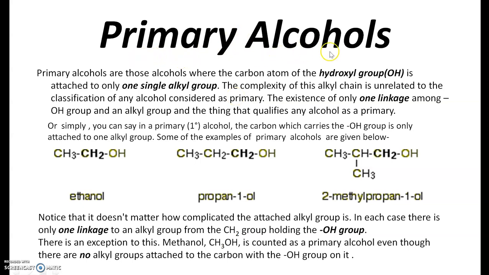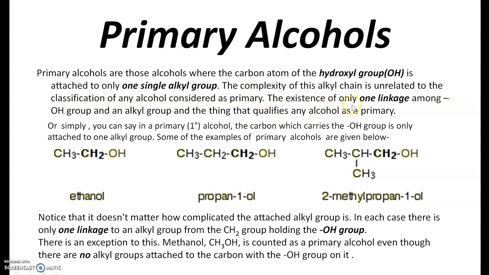What are primary alcohols? Primary alcohols are those alcohols where the carbon atom of the hydroxyl group is attached to only one single alkyl group. The complexity of this alkyl chain is unrelated to the classification of any alcohol as primary.